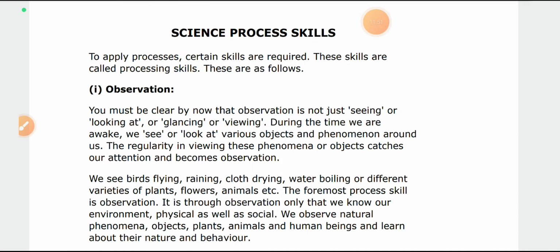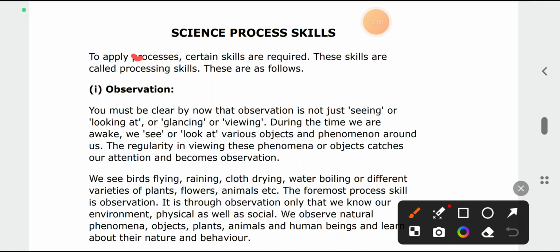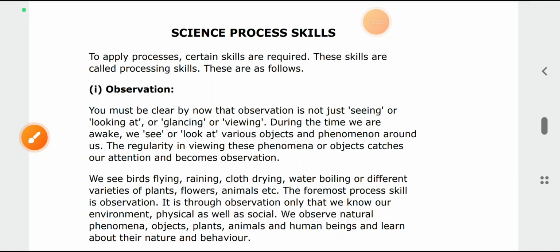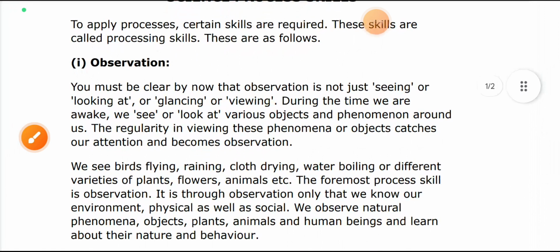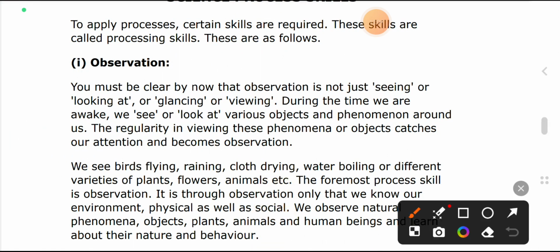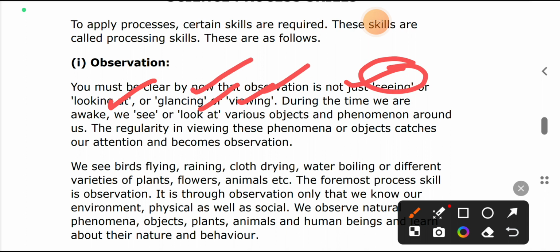The next one is science process skills. What are the process skills we are following? Certain skills are required to apply the process. First we have to see observation. I already told you all that observation means viewing, catching, observing, seeing, looking. All this means your eye captures it. Observing means seeing, looking, glancing, viewing. During the time we are awake, we see or look at things. Okay, this is the point.